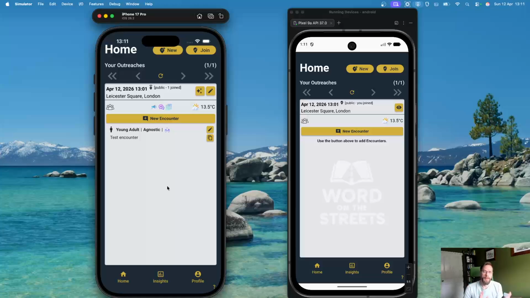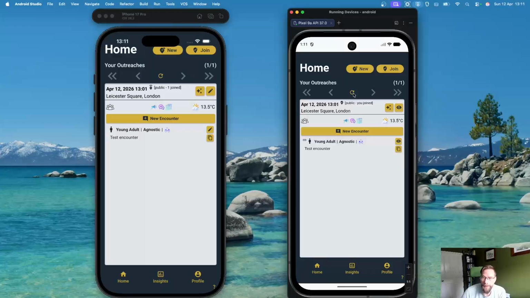There we go. Now the organizer has entered the encounter. That's visible to them. As usual with any other encounters, that's editable for them. They can go back and edit anything about that. They can manage that. The person who's joined, let's say they look at their phone, they click on refresh, and they can now see this encounter has happened. Now this encounter appears slightly differently for them. The information here is exactly the same, but there's a little chain icon that shows a link. This is not their encounter, this is an encounter that someone else has entered.